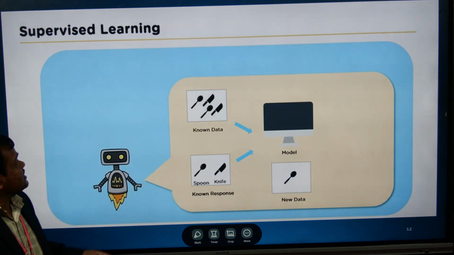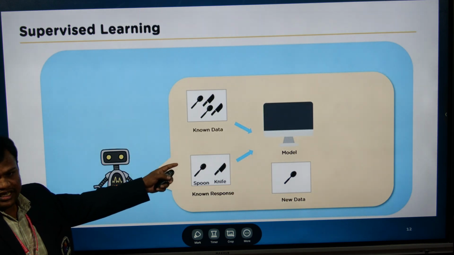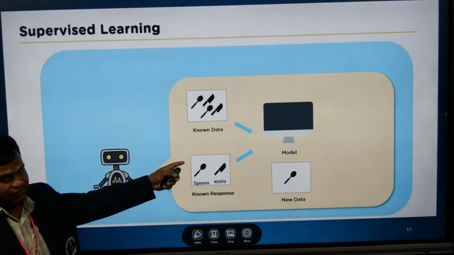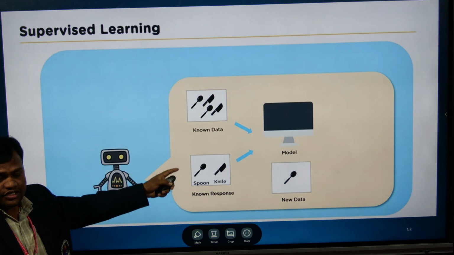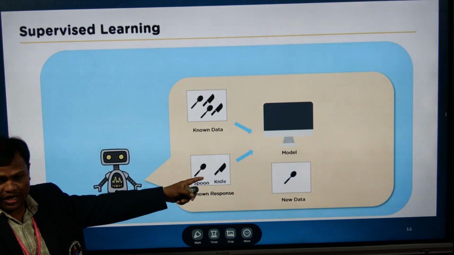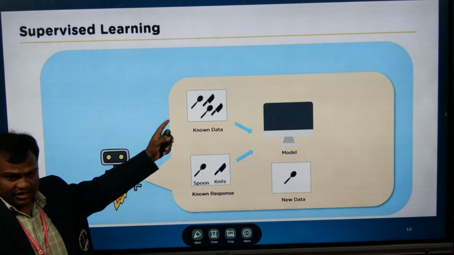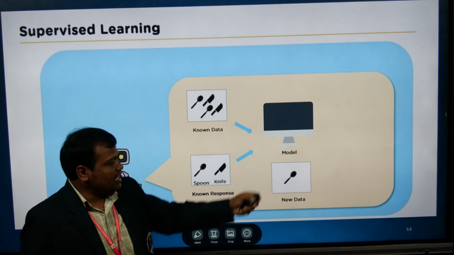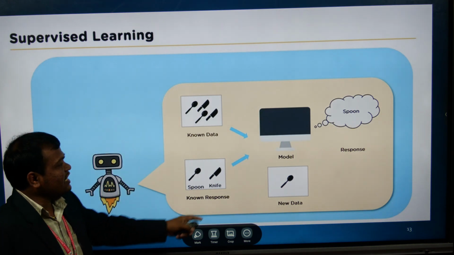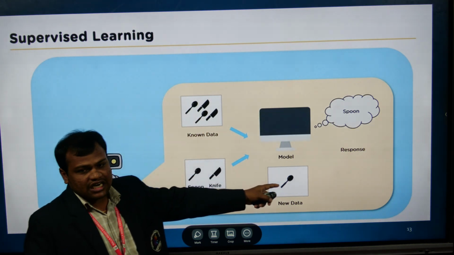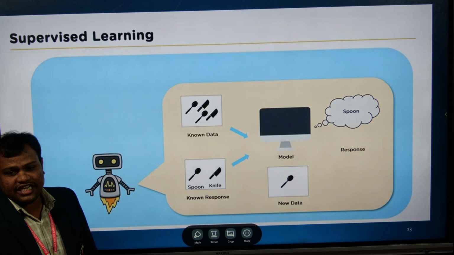So I am going to take one example for supervised learning. Here we have a set of spoons as well as knives. This data is already predefined, so based on this data we are going to train the model. If you give any new data, the trained model is going to predict that it is a spoon. So this data we call trained data, and this data we call tested data. This is the difference between the trained data and the testing data.